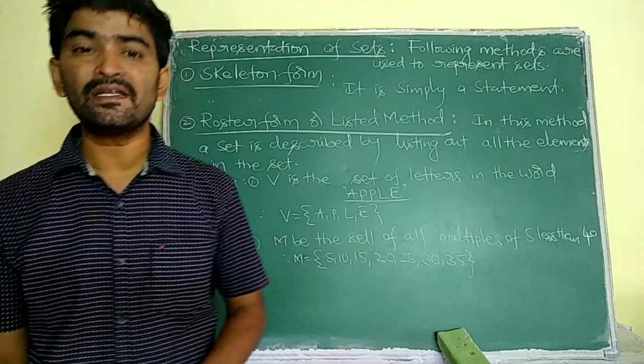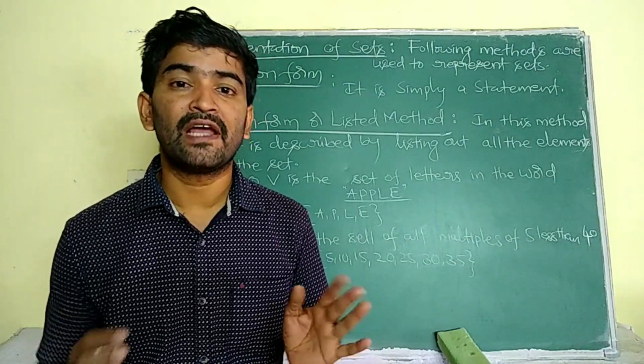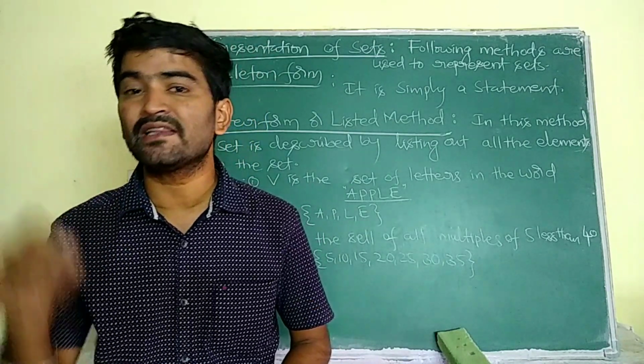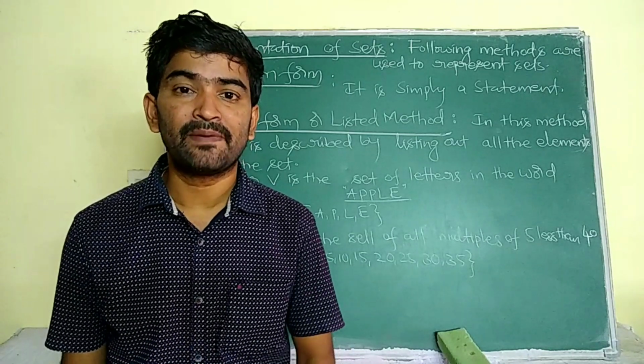This is known as roster form. What we have to do in the roster form is list out all the elements of that set, separating them with commas. The other method is set builder form.